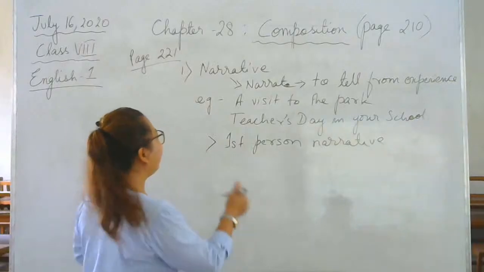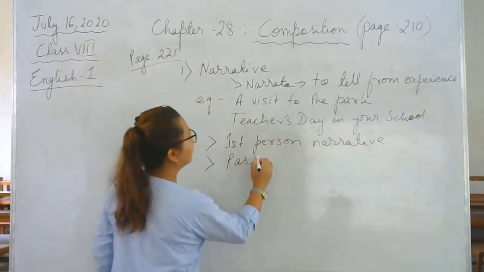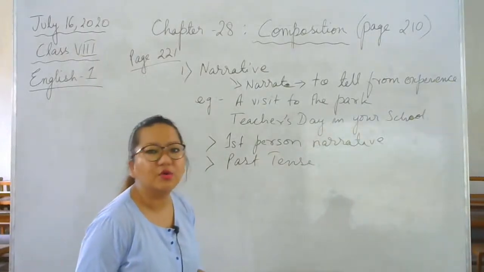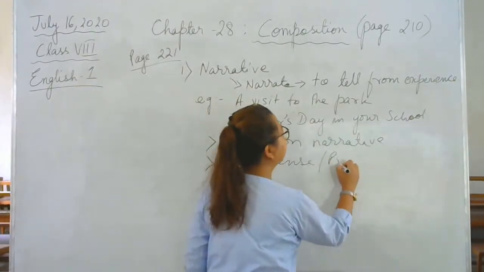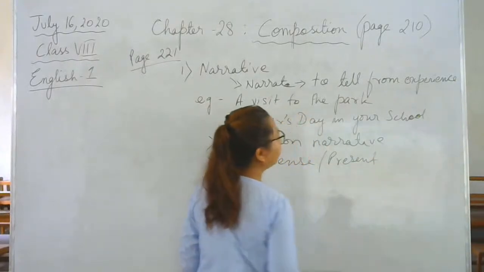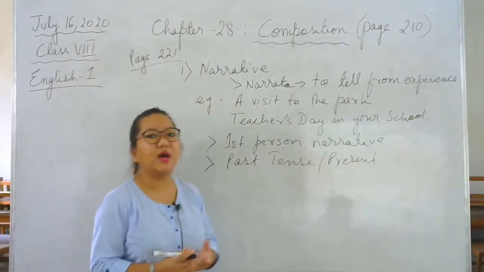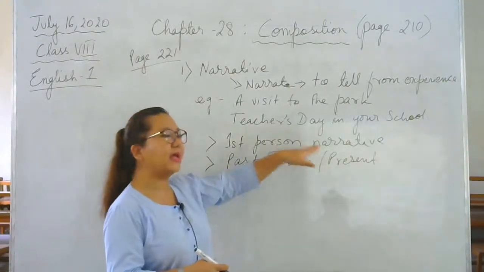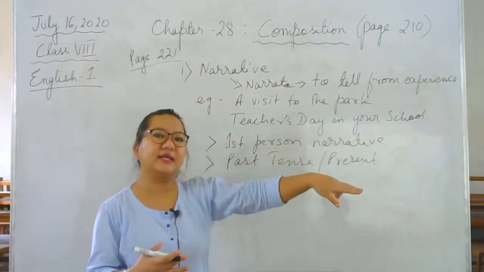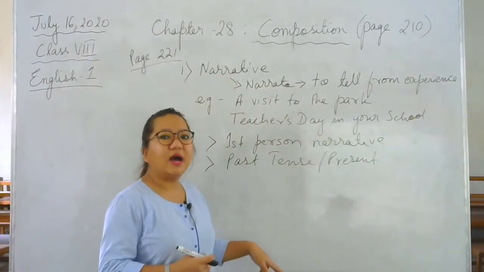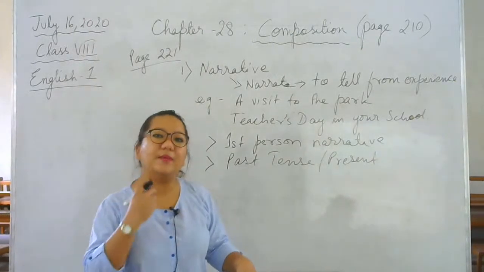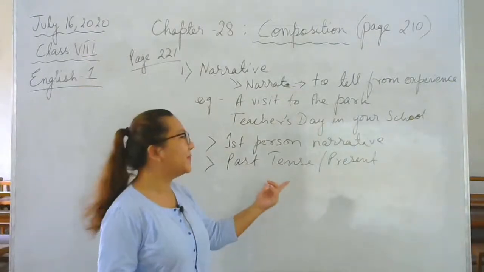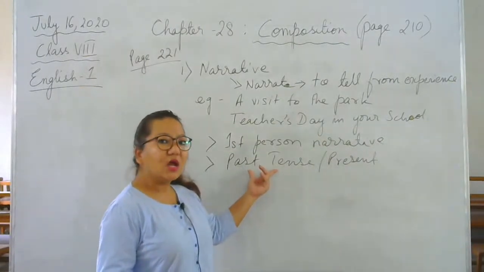First person narrative, and it is written in the past tense. Not future, not present. You can write in the present also, okay? Past tense or present tense. All right, past tense means what? I went to the park yesterday. That is past tense. I is first person narrative, okay? I went to the park yesterday. Or I attended the Teachers' Day program in our school. So attended, I went, these are nothing but past tense, okay? Past tense of the word going.